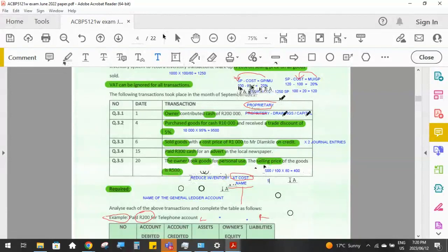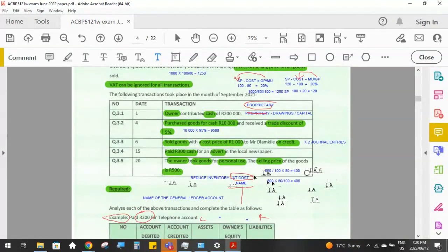Or you could also have said 500 times 80 over 100, which is the same thing as saying divide by 100 and multiply by 80. Whichever way your brain works. Some people prefer divide by 100, multiply by 80. Some people like to say 500 times 80 over 100.